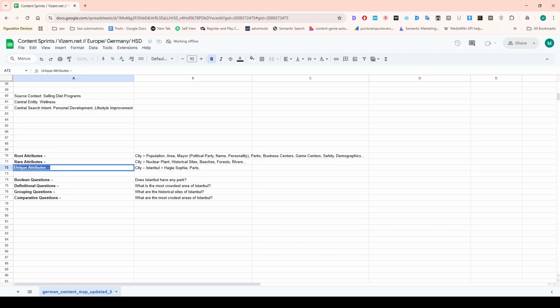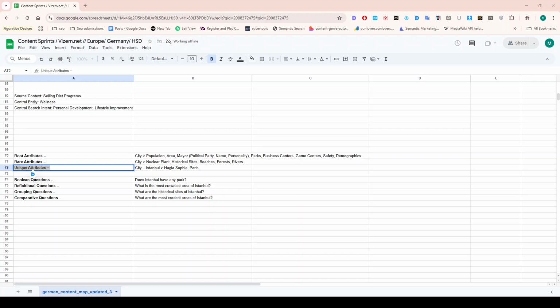In the case of a unique attribute, basically it is a certain type of feature that only your city has. For example, Paris has the Eiffel Tower, Istanbul has Hagia Sophia. So these are things that other cities do not have.